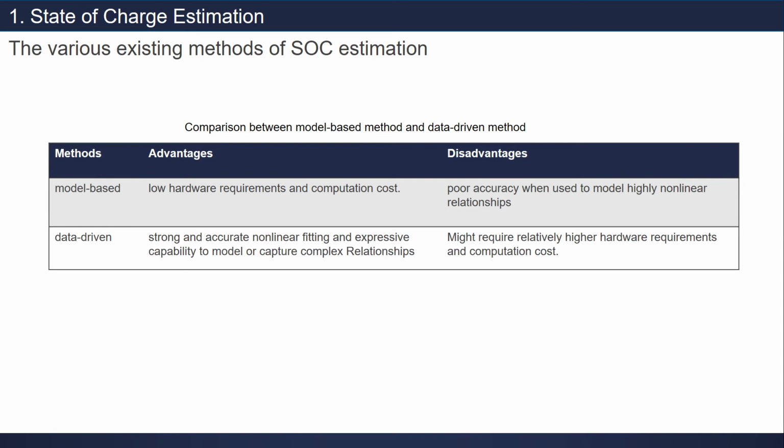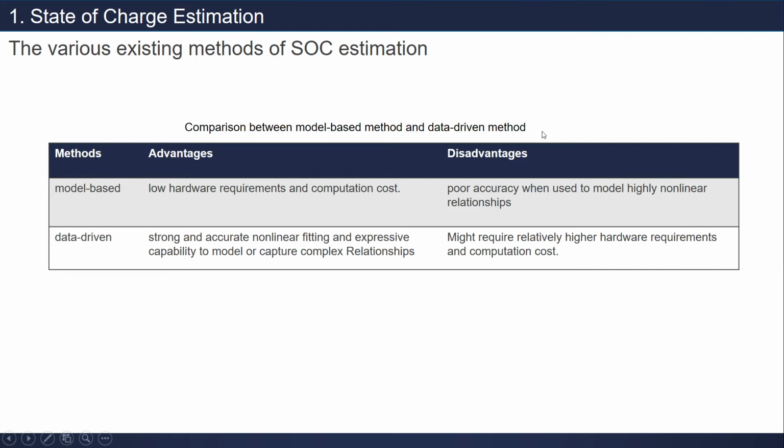This is the comparison between model-based method and data-driven method. Model-based has low hardware requirement and computation cost. Why? Because it only uses the equivalent circuit model, or ECM, but has poor accuracy when used to model highly nonlinear relationships.